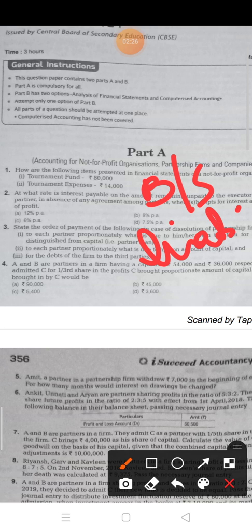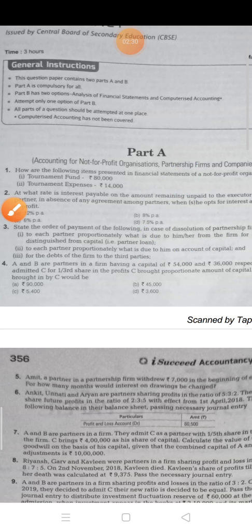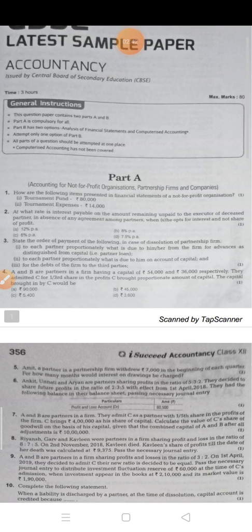Okay, so this is the first one. Now come to the second one. The second is, at what rate is interest payable on the amount remaining unpaid to the executor of deceased partner in absence of any agreement among partners when he opts for interest and not share of profit.